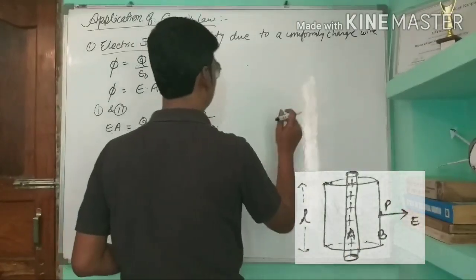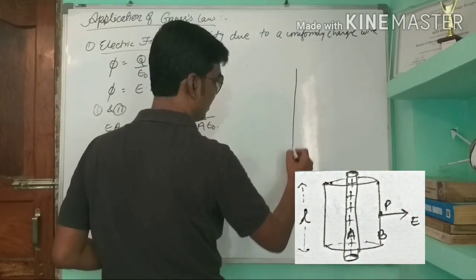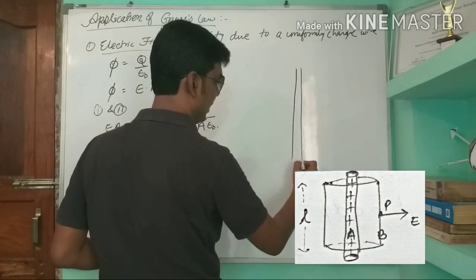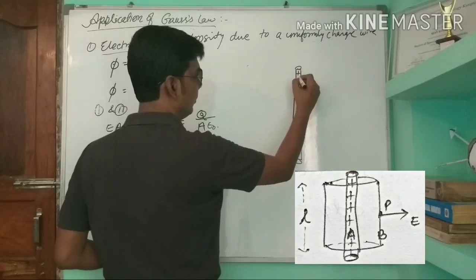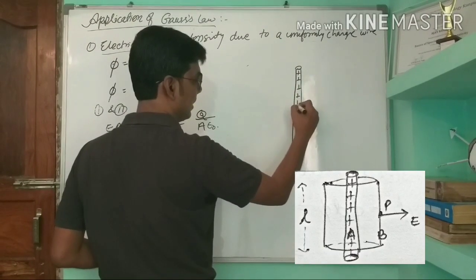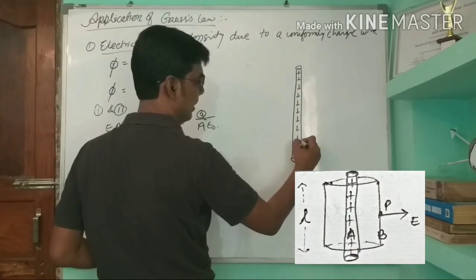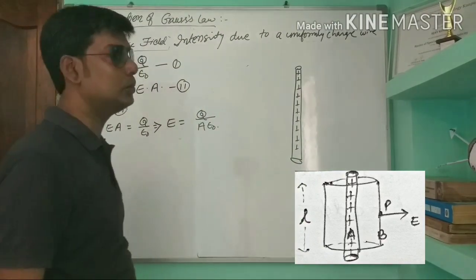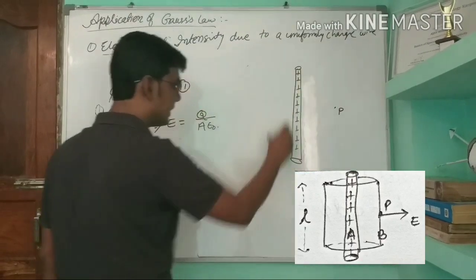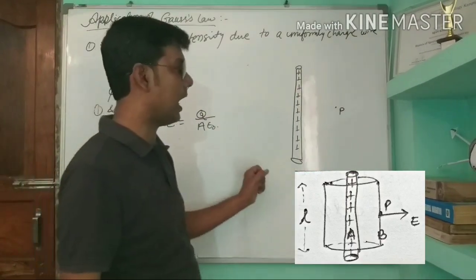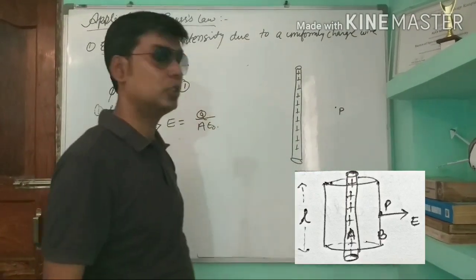Suppose the conductor is a long conductor carrying uniform charge, and we are interested in calculating the electric field intensity due to this long wire at point P. So what will we do?